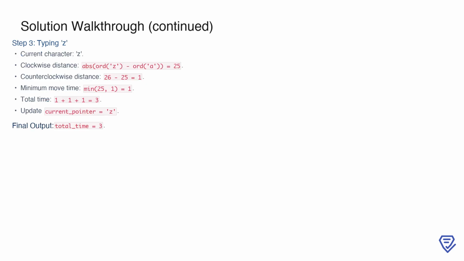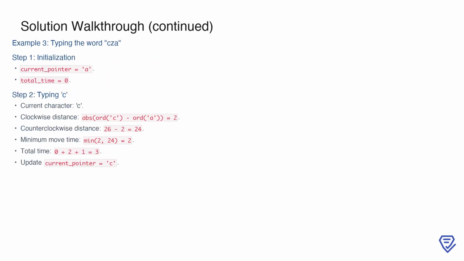Next, we type the second character, Z. The clockwise distance from A to Z is 25, while the counterclockwise distance is 1. The minimum move time is the smaller of these two values, which is 1. Adding the 1 second required to type the character, the total time becomes 3. The pointer is updated to Z, and we have completed typing the word. The final output for this example is a total time of 3 seconds.